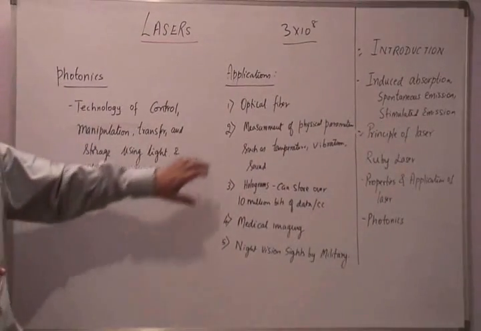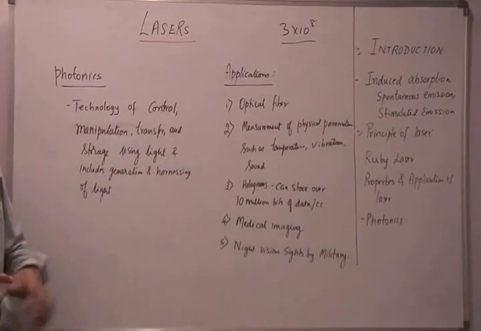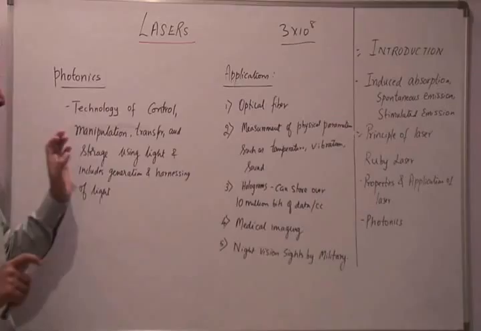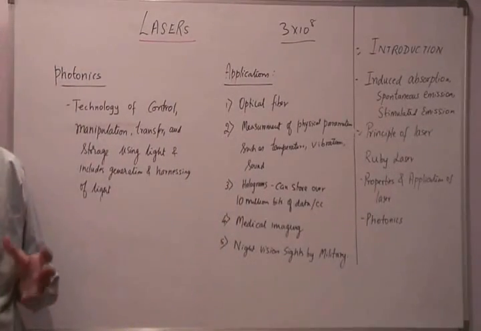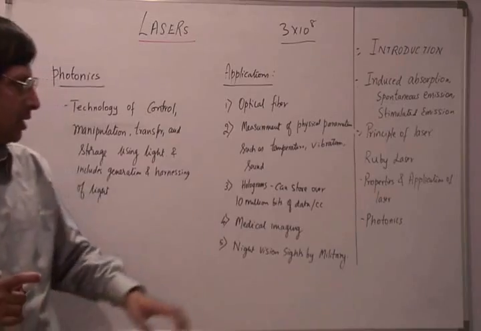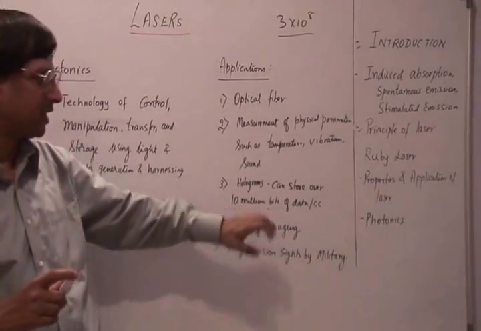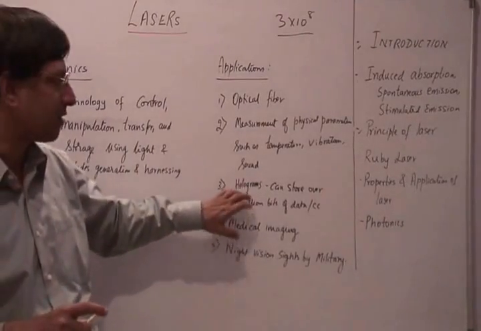And now photonics is also used for the measurement of physical parameters such as temperature, vibration and sound. And the other important application of photonics is in the area of holograms, which are used to store large amounts of data. The space that is required to store this large amount of data is very less. So the footprint is very less, and that's one of the advantages of holograms.